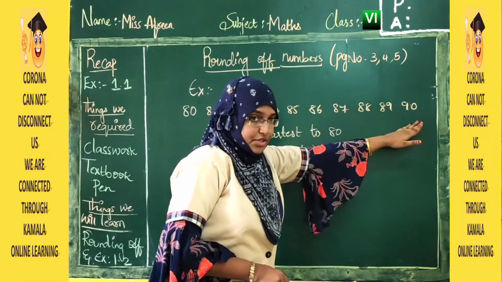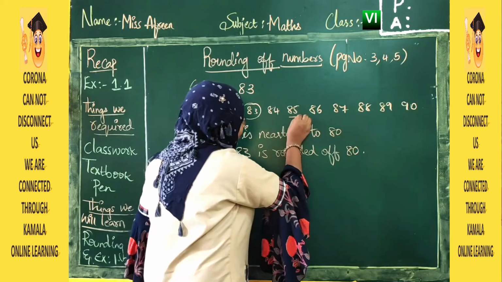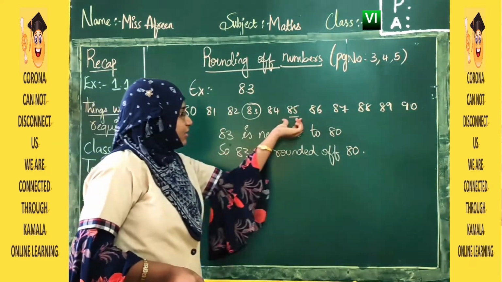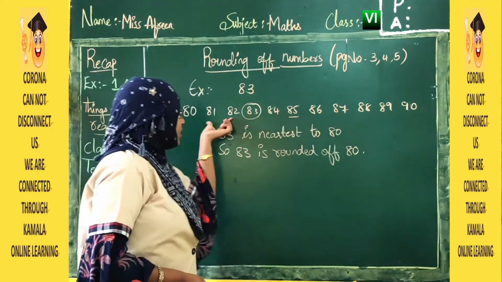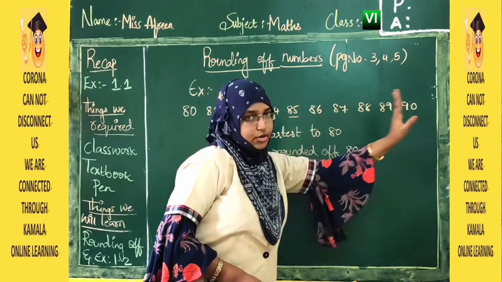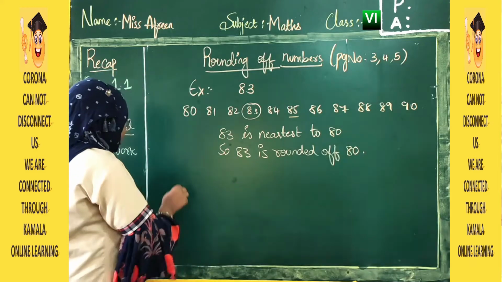Whenever you round to the upper side, we say rounded up. Now we only check the middle value, 85. Suppose the value is less than 85, maybe it is 75 or 65. If it is less than this, we round off to the left side. If it is above 85, then we round off to 90. Okay.